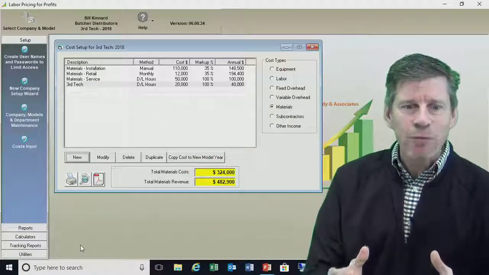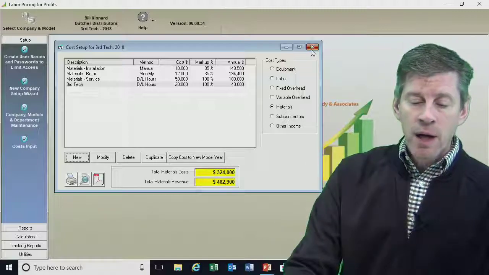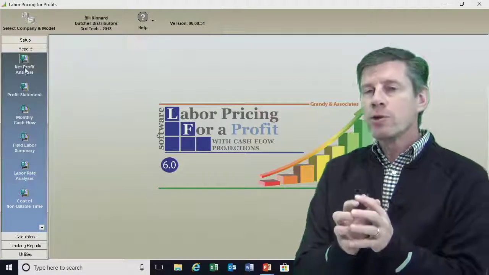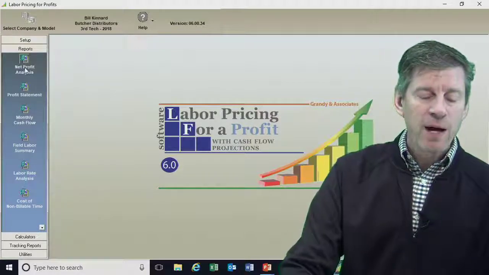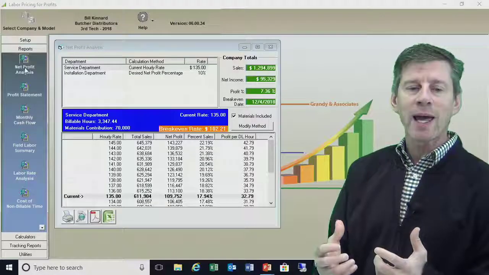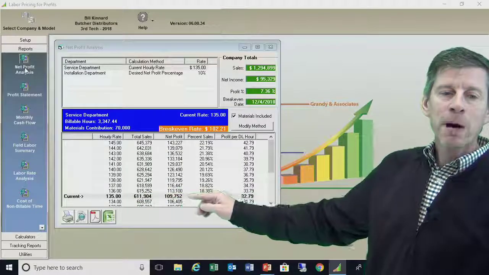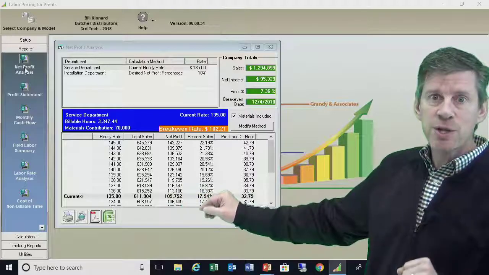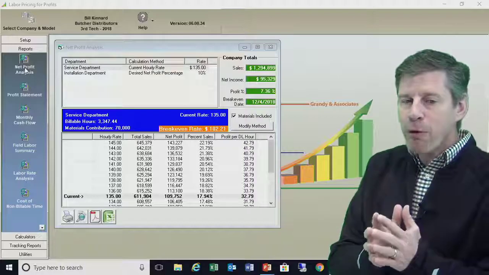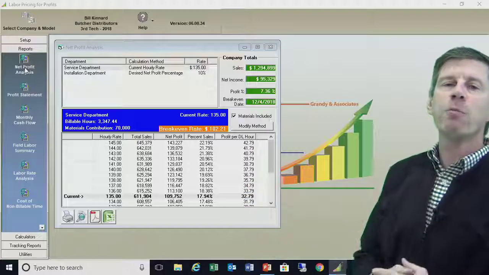We've just simulated everything. So at this point, I can close out the costs input window, and let's go back to our reports. Remember, I've already locked in our labor rate to the $135 per hour. So when I run my net profit analysis report, it's going to crunch through the data again, and I can see at this point now at $135, my profit goes from $66,703 up to $109,000. My profit went from a 15% net profit to now a 17.94% net profit.